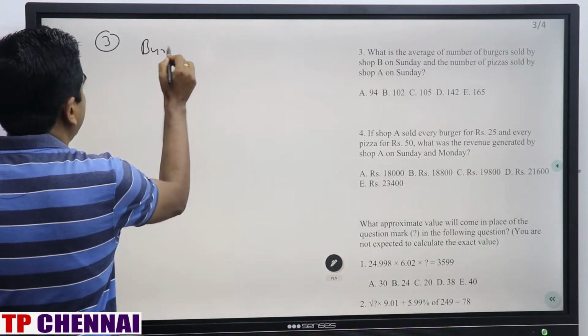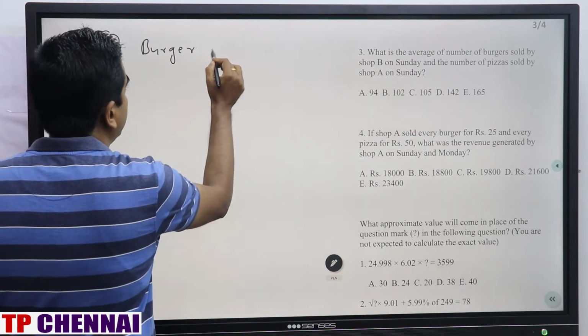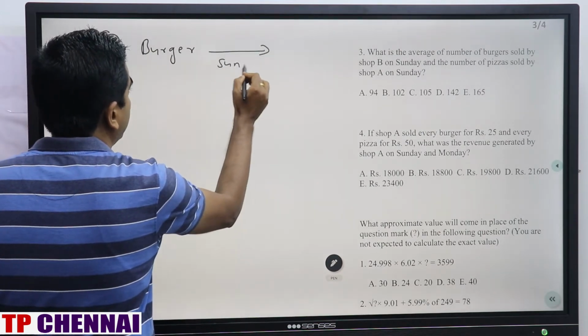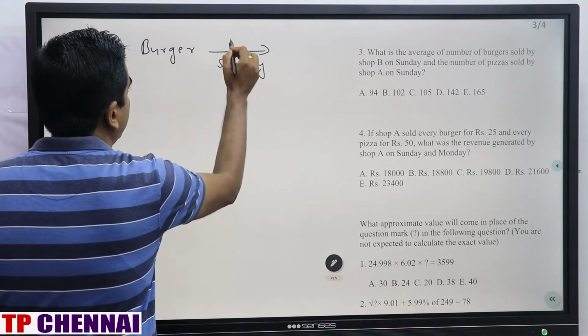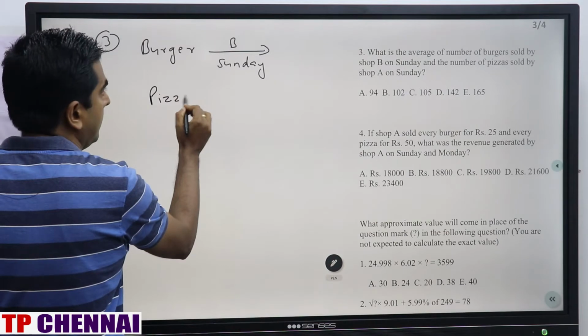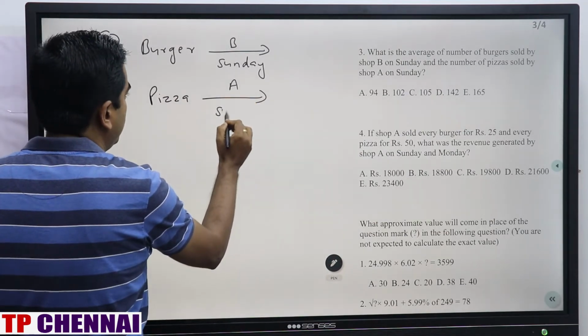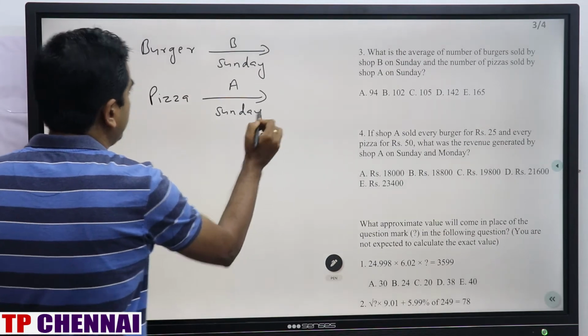Burger sold by shop B on Sunday, and pizza sold by shop A on Sunday. Right?